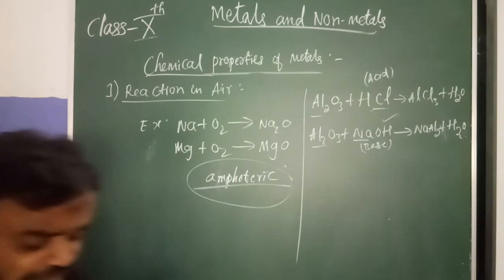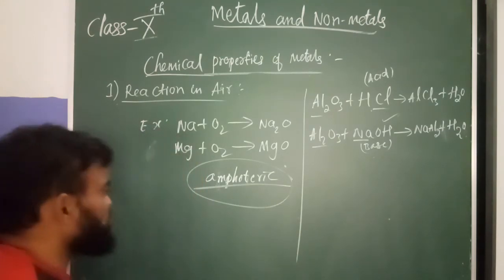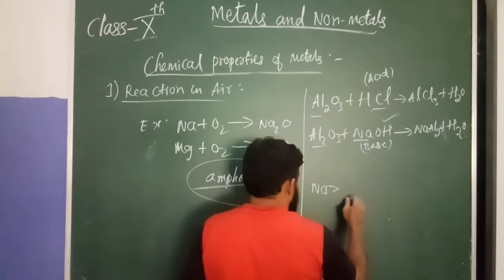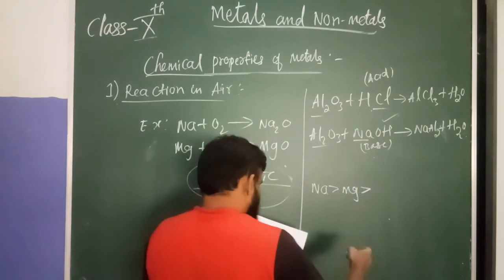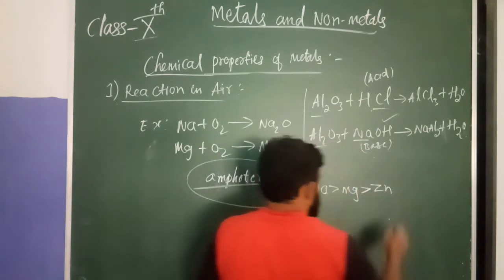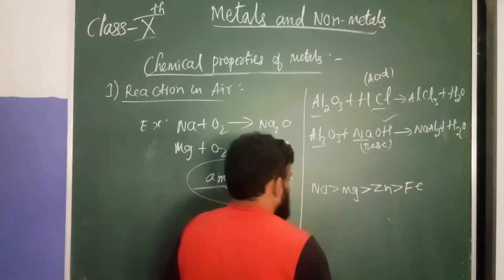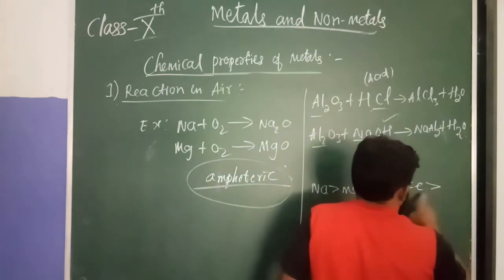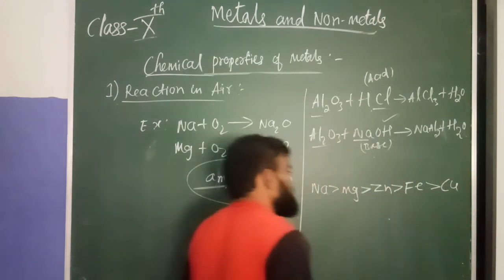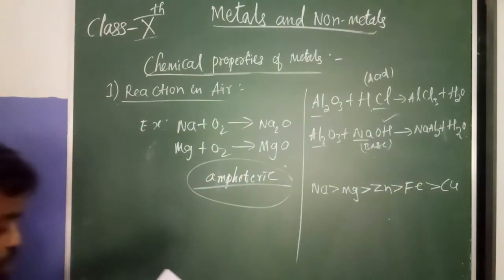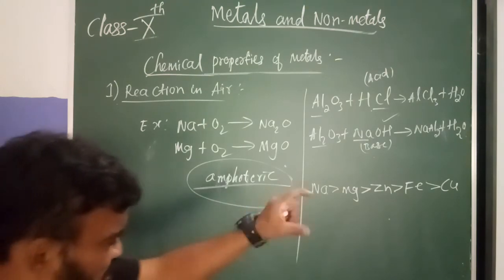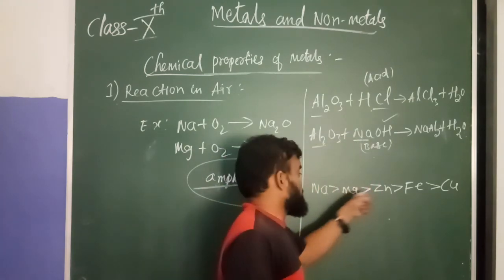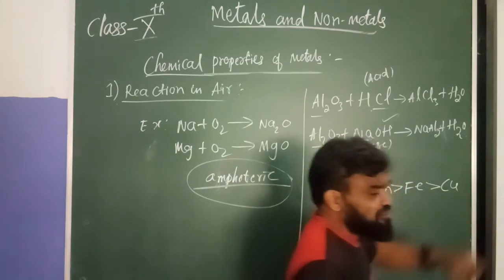Understood? The order of reactivity with oxygen is given in order. Sodium is the most reactive, then magnesium, which is less than sodium. Magnesium is greater than zinc, zinc is greater than iron, and iron is greater than copper.